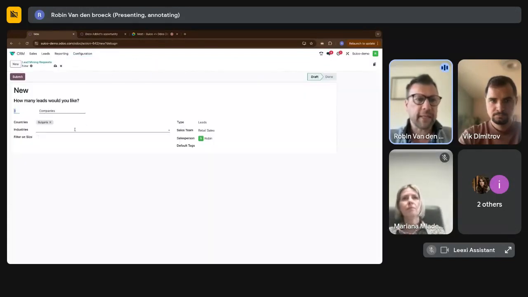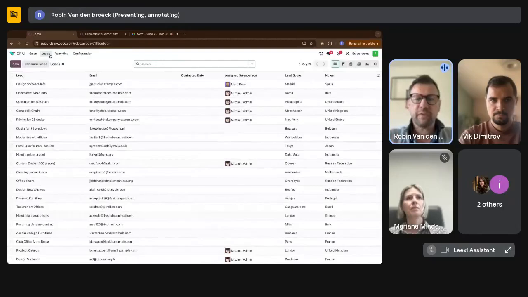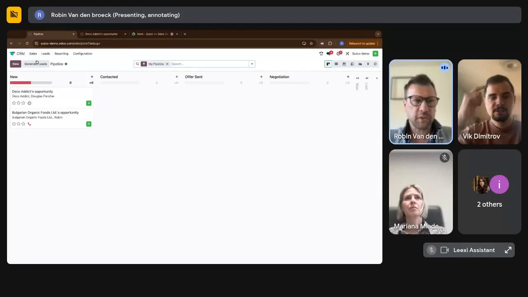You do pay a small fee for it. It's an in-app purchase, but you can just select your industries, etc., and it will generate for you a bunch of leads that you can then start following up from within the CRM app. So I just wanted to mention that.